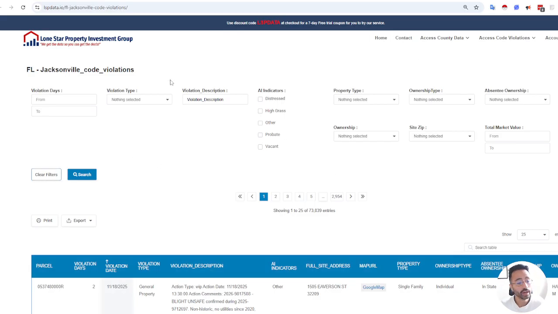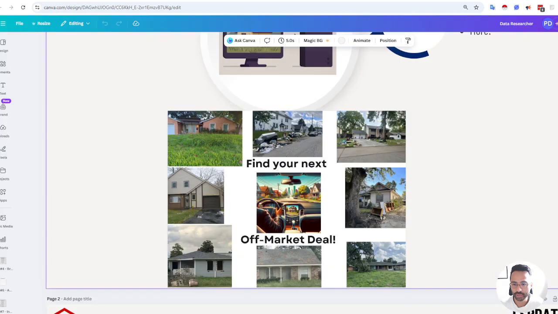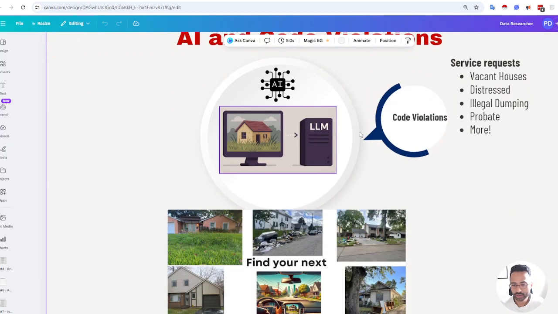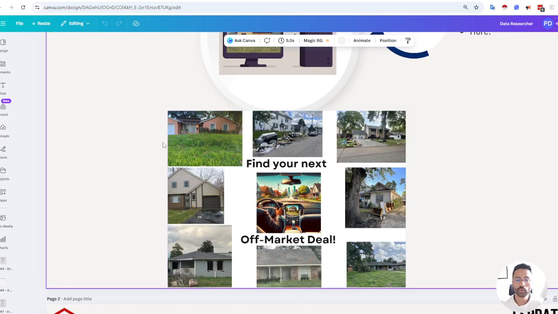But again, our intent is to get you to export a list and basically just focus on target marketing, right? We've done the hard work for you. And I'll touch a little bit on the tech bit. We're processing thousands and thousands of records. We're looking at complaint data. We're looking at code violations. And obviously we have other services around county records.